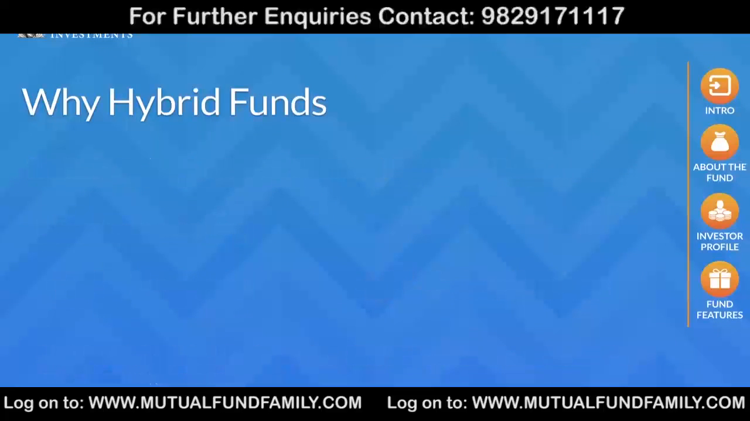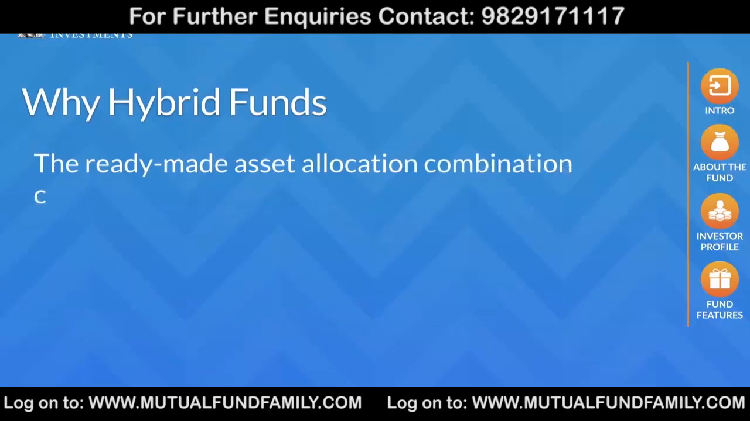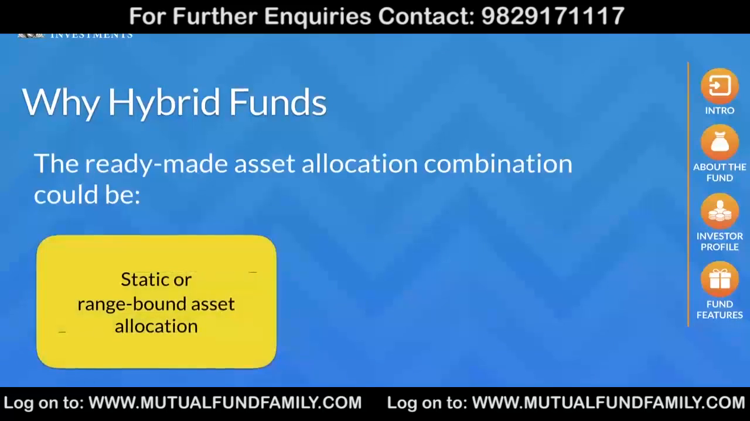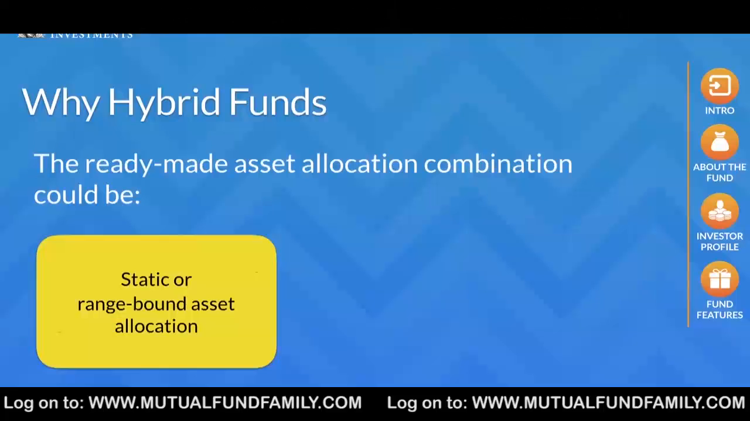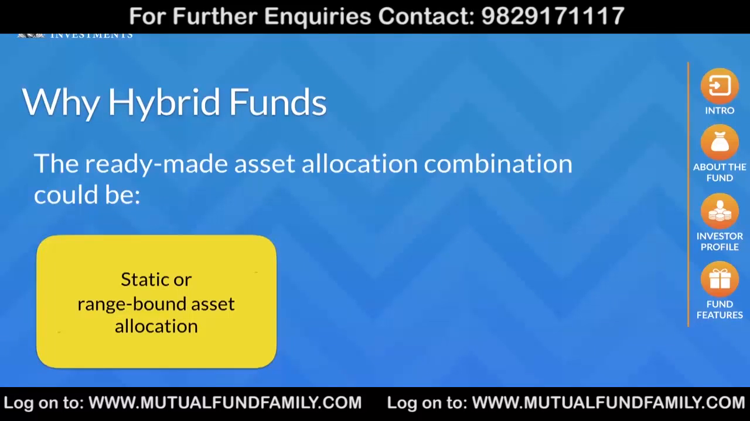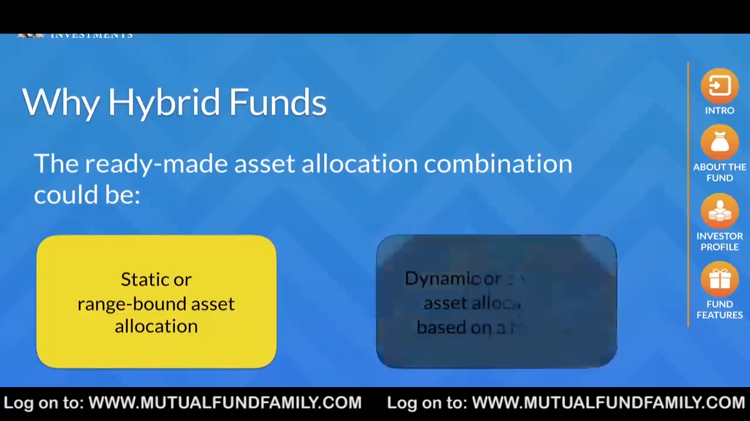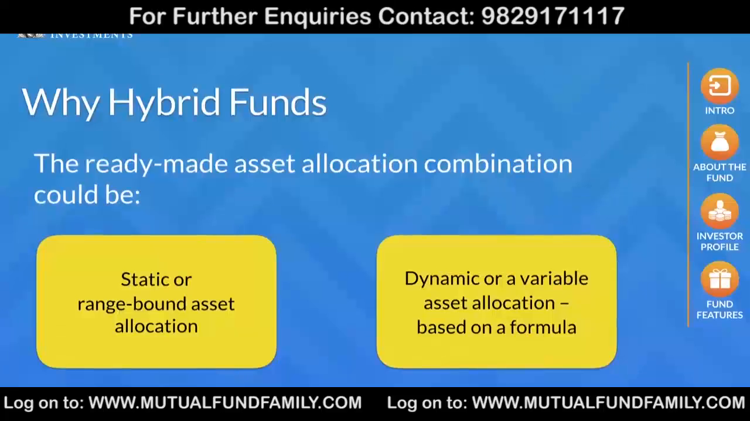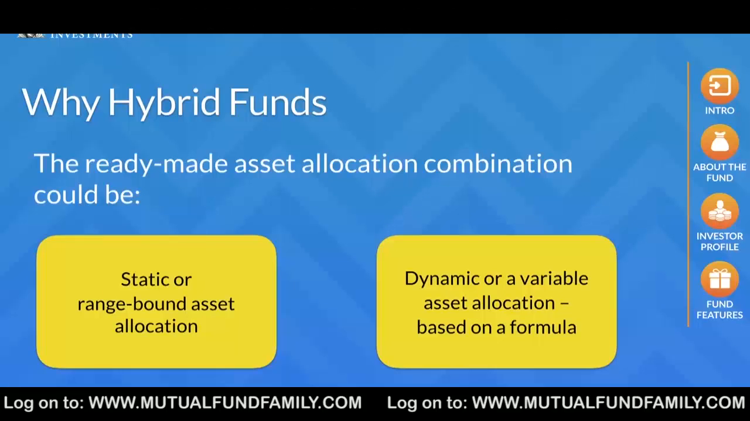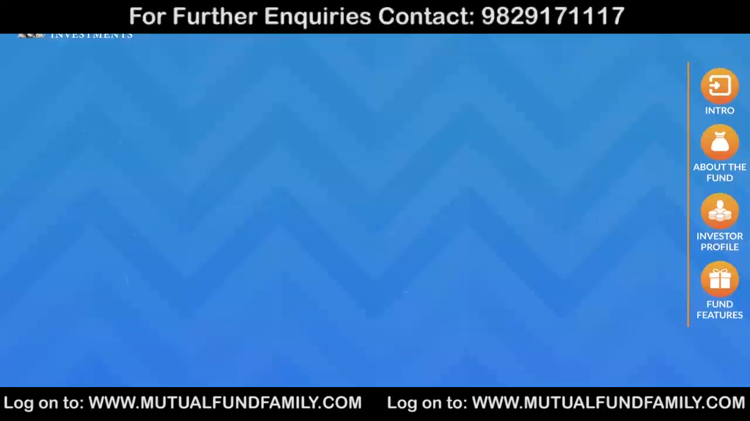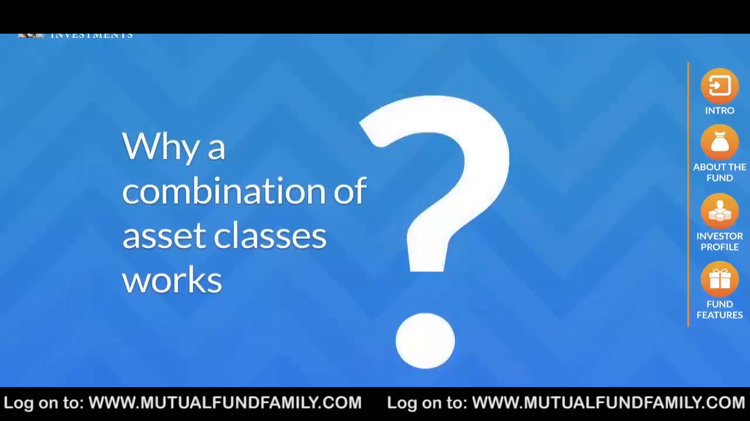Hybrid funds offer a ready-made asset allocation combination wherein one can either choose A. A static or range-bound asset allocation, like a balanced fund which has a higher allocation to equity, or a monthly income plan which has a higher allocation to debt. Or B. A dynamic or variable asset allocation, which uses a formula or strategy like, say, price-to-earning ratio to allocate across asset classes. These funds swing between an equity orientation and a debt orientation depending upon the value of the formula.